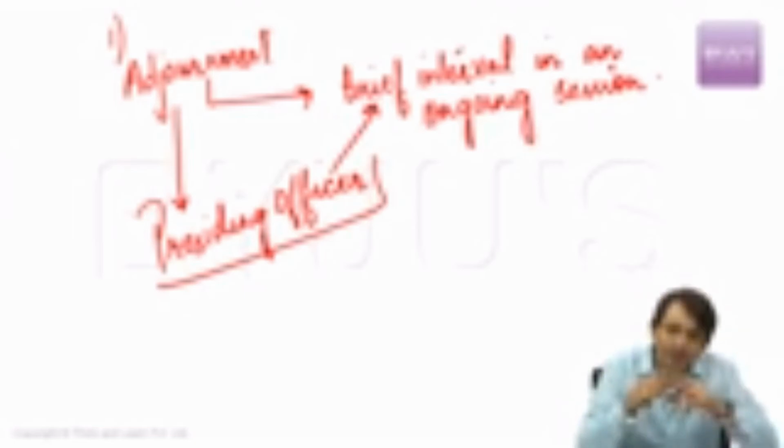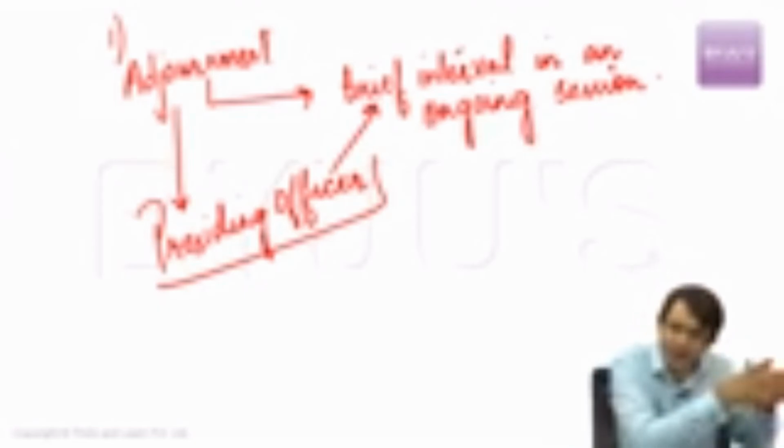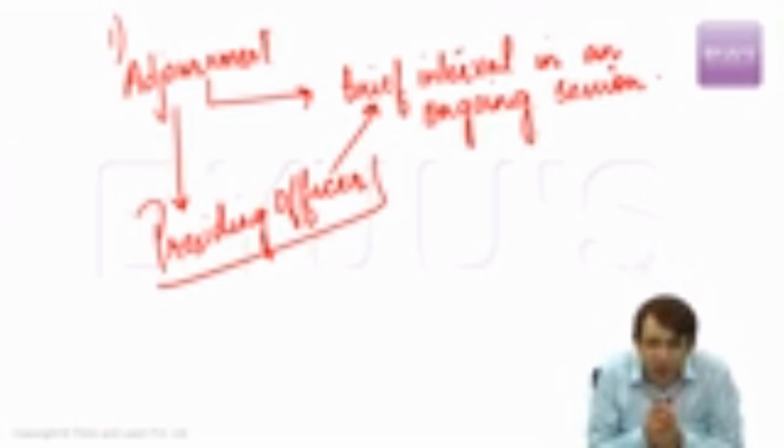But there can be various adjournments. But the power to adjourn the House is vested with the presiding officer. Chairman in case of Rajya Sabha, Speaker in case of Lok Sabha, or anyone who acts as the presiding officer of that House. Now in this case what happens?